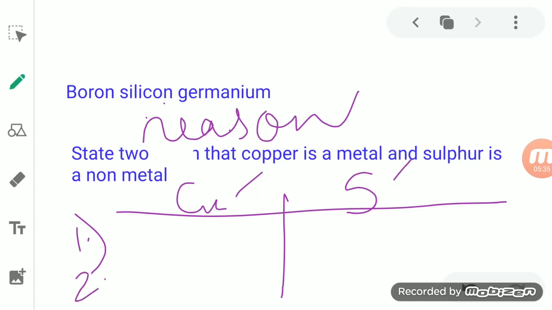The second property is that copper is a good conductor of heat and electricity, while sulfur is a bad conductor of heat and electricity. Right now it is asked about two reasons, but if more than two reasons are asked, like 3, 4 or 5, then on the basis of the properties of metals and non-metals, you can distinguish the two elements from each other.